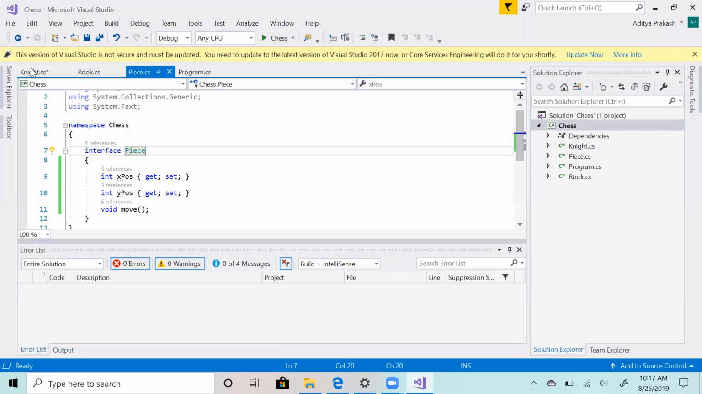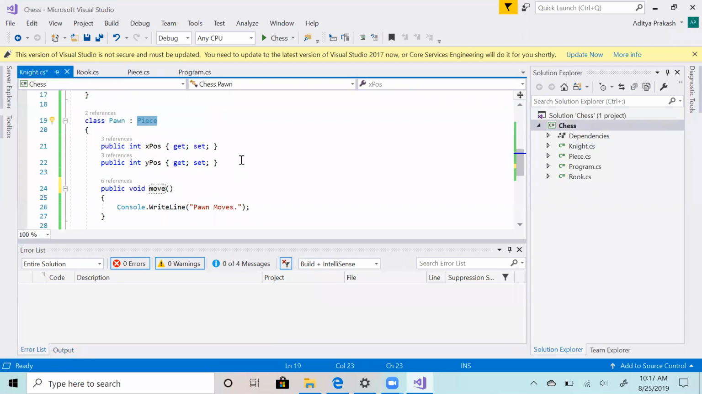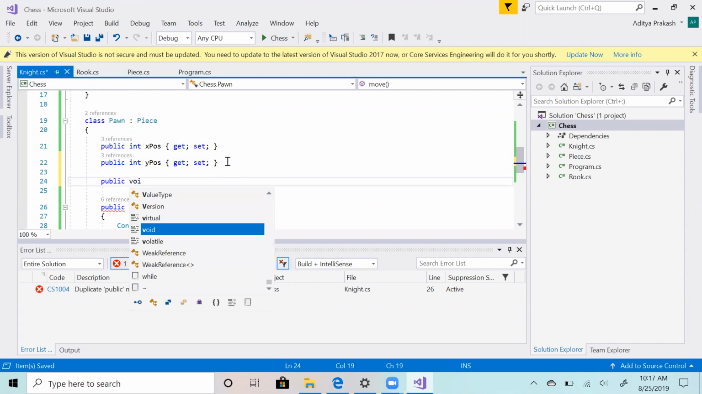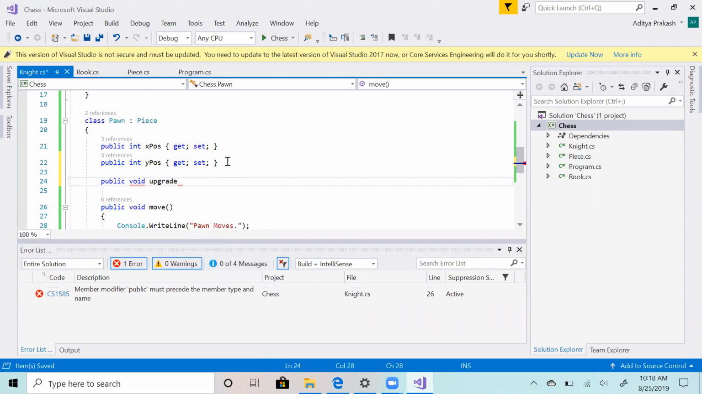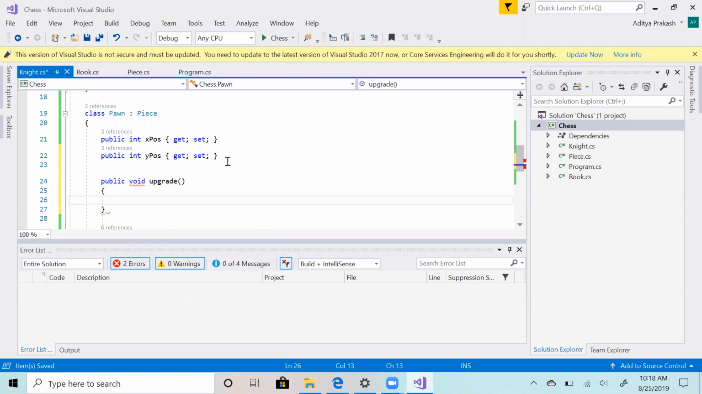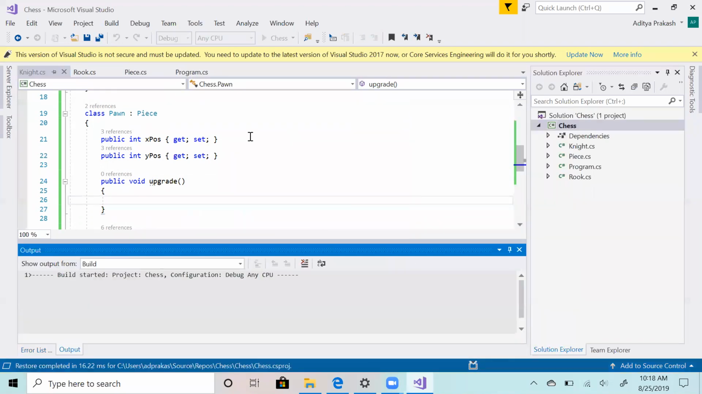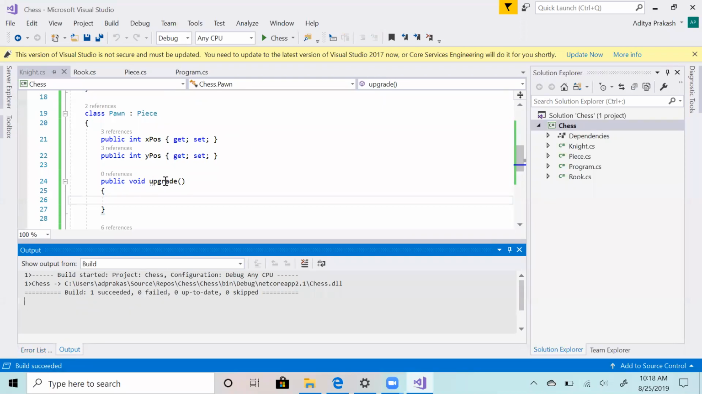I can have more functions here, like for a knight, for a pawn. Let's take an example for a pawn. What is special in a pawn? A pawn can get upgraded if it reaches the last square. So I can have a public function void upgrade, and it will allow me, because it is specialized to this class, and it won't throw any error. So you can successfully build and work on this. So this is the idea.